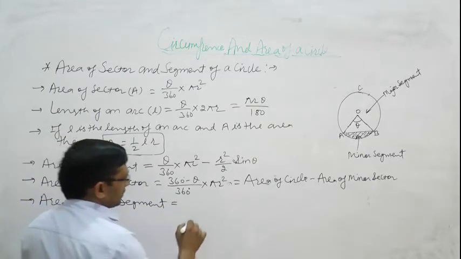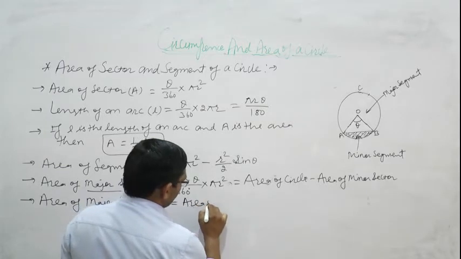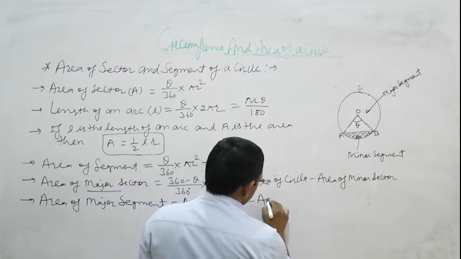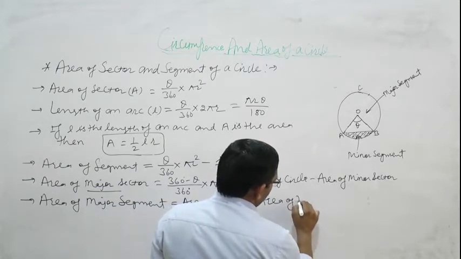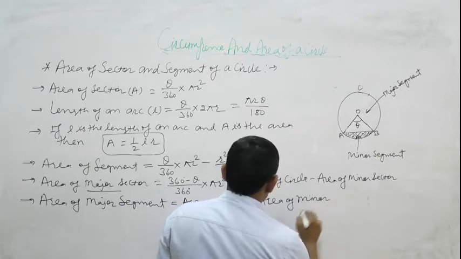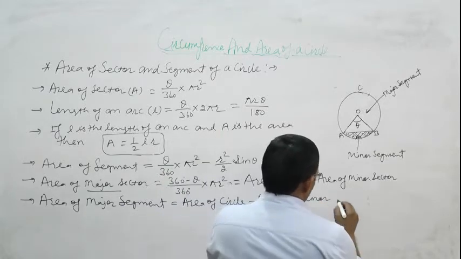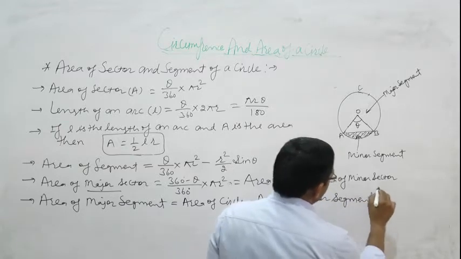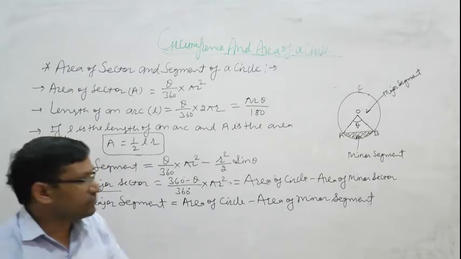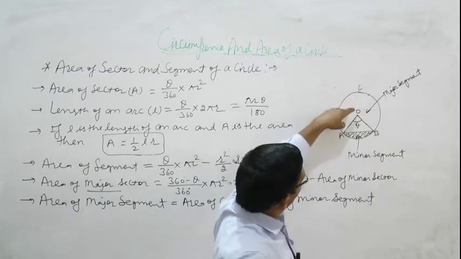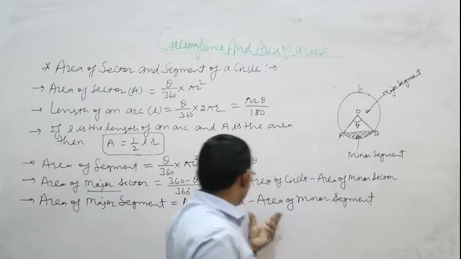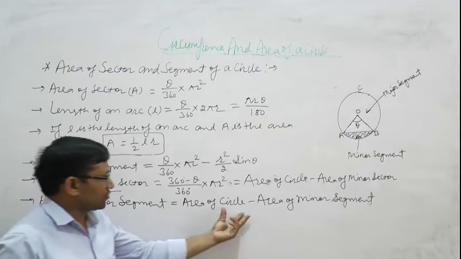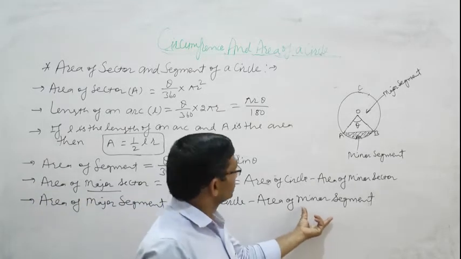Similarly, area of major segment is equal to area of circle minus area of minor segment.